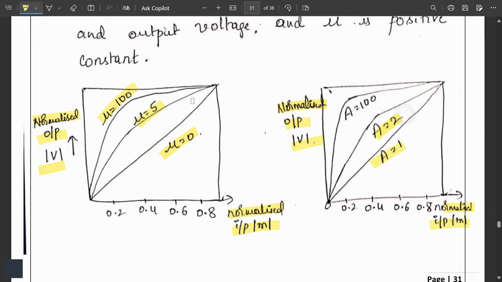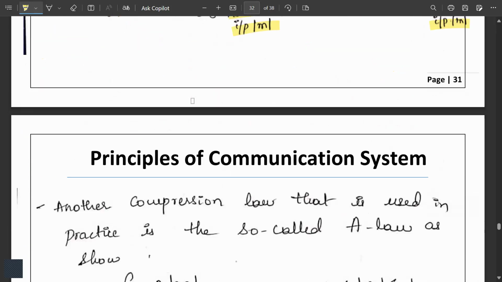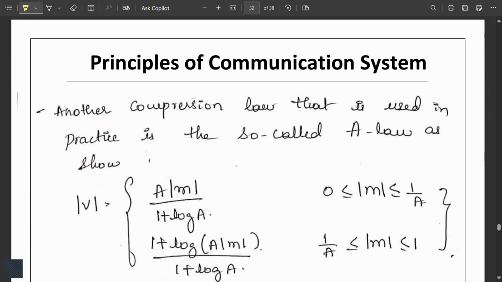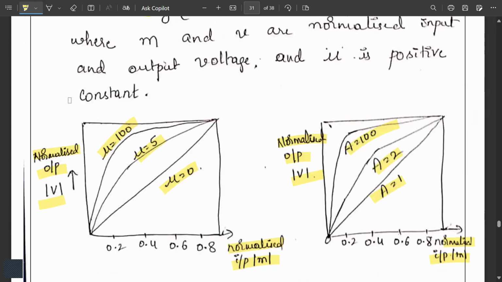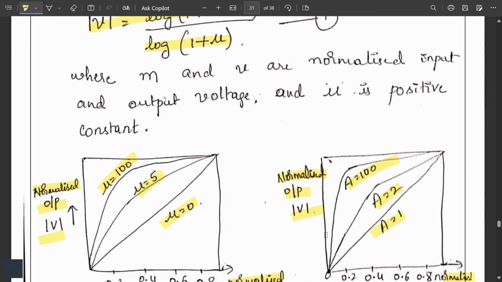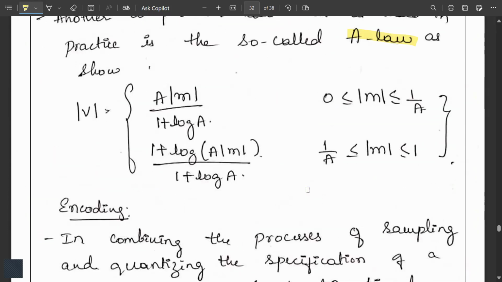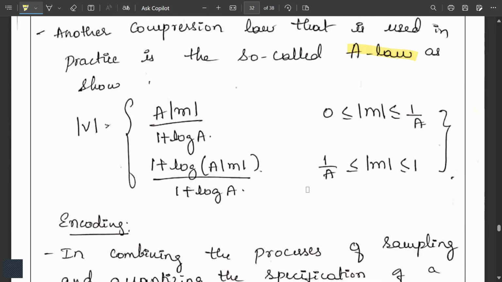This is for A1, A2 and A100. So another compressor law used in practice is called the A law. This is for the mu law and this is for the A law. Here v is defined as A|m| divided by 1 + log A, up to 1, and (1 + log A|m|) divided by 1 + log A, with their limits.